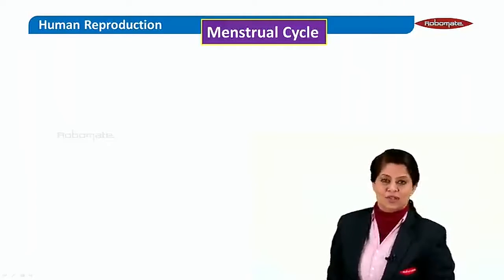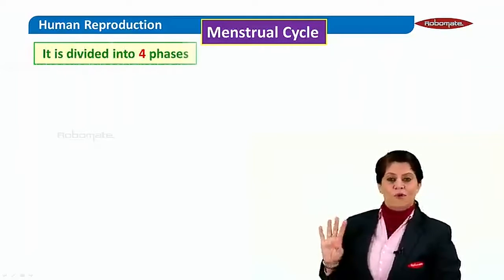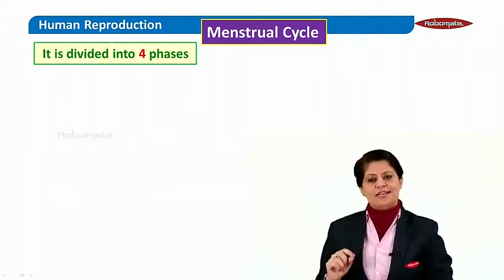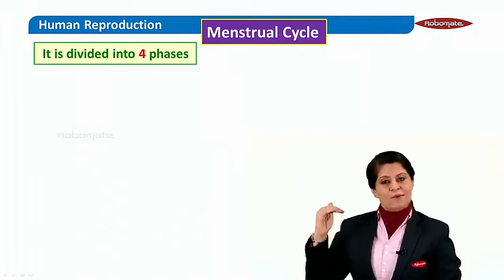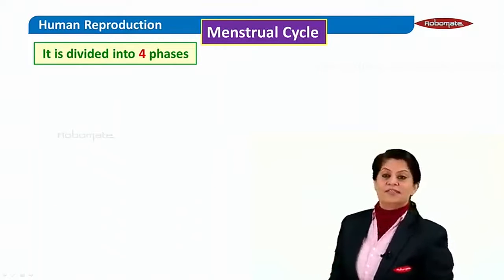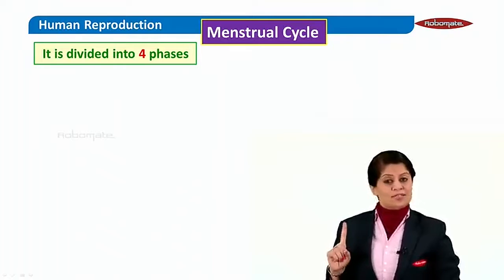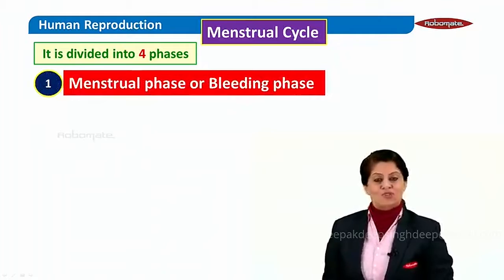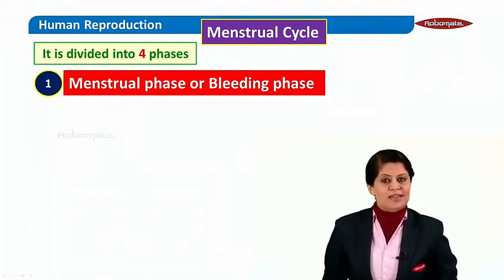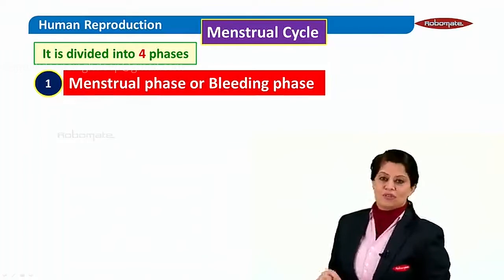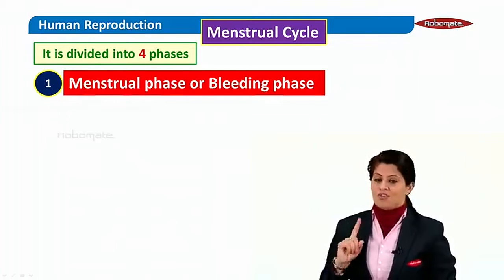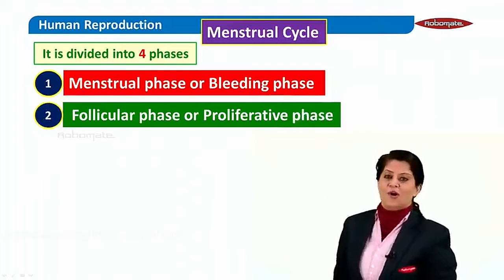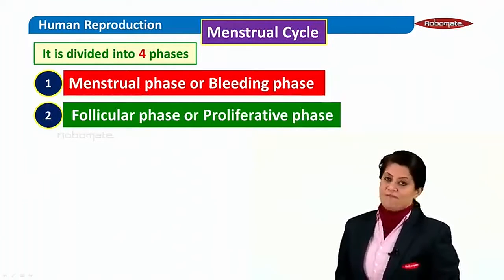The menstrual cycle is divided into 4 phases. Right now in this module, we are just going to learn the names in a proper sequence of these different phases. The first phase, when the menstrual flow begins, is called the menstrual phase or the bleeding phase. After this, the second phase, remember we are just learning the names, is called the follicular phase or proliferative phase.